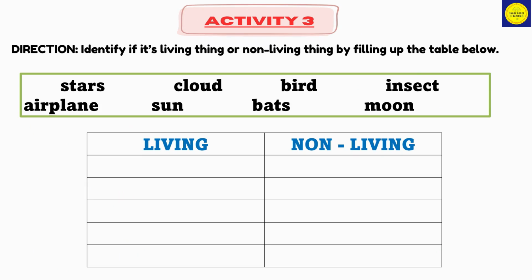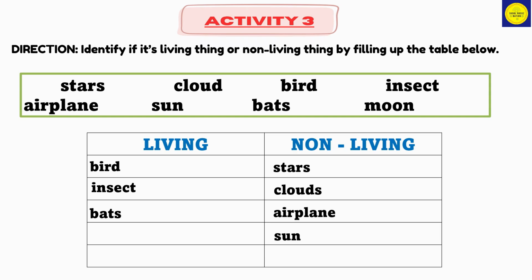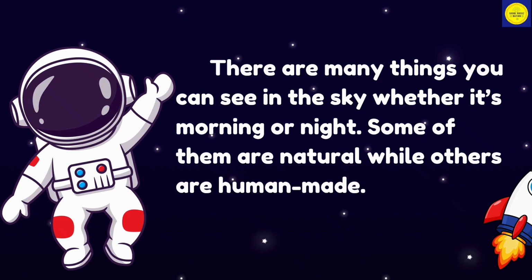Activity 3. Direction. Identify if it's a living or non-living thing by filling up the table below. Here are the answers. Living things are bird, insect, bats. Non-living things are stars, clouds, airplane, sun, moon. There are many things you can see in the sky, whether it's morning or night. Some of them are natural, while others are human-made.